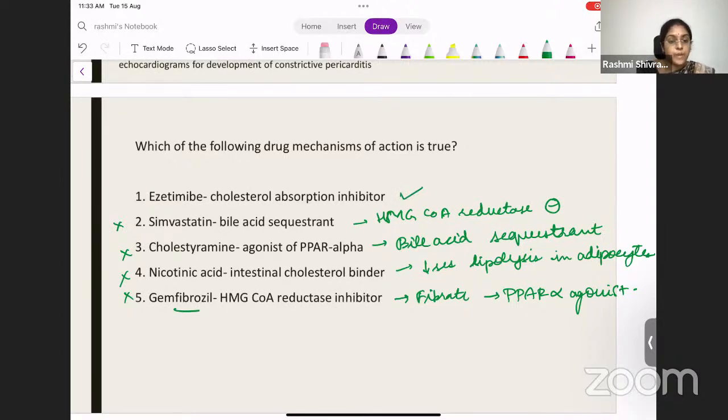So what is the benefit of this ezetimibe? It does not inhibit fat soluble vitamin absorption. So that is the most important point of ezetimibe. It inhibits the absorption of cholesterol, but it does not inhibit the fat soluble vitamin absorption. So vitamin deficiencies will not be that much with these patients. So ezetimibe, which is a cholesterol absorption inhibitor, is the correct answer for this question.